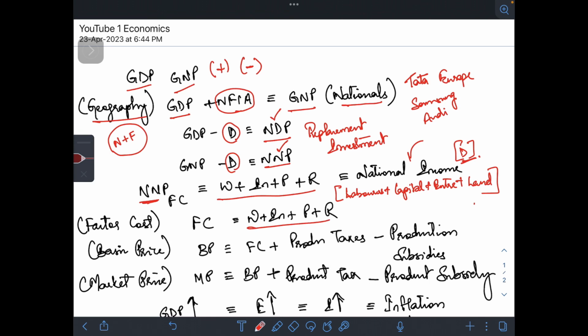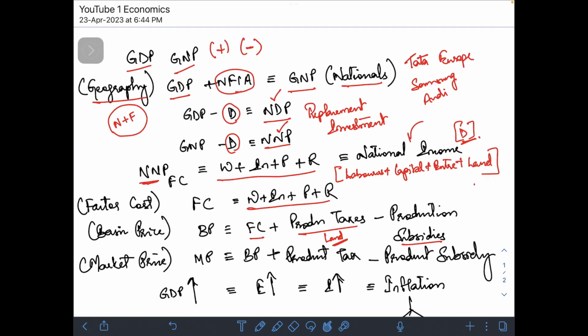What do you mean by basic price? The factor cost plus production taxes minus production subsidies. Production taxes, say for example, are one-time taxes that you pay for the land. Production subsidy: the government on any day for any investor, whenever they come, IT companies, manufacturing companies, etc., will give subsidy on the land. Land will be given at a cheaper rate to these big companies so as to encourage investment.